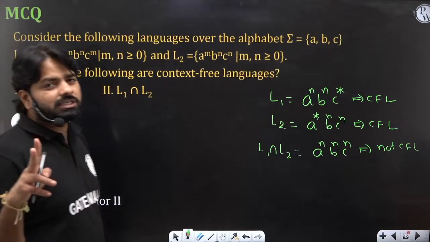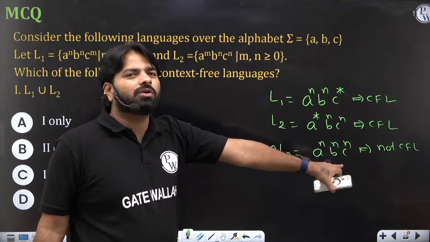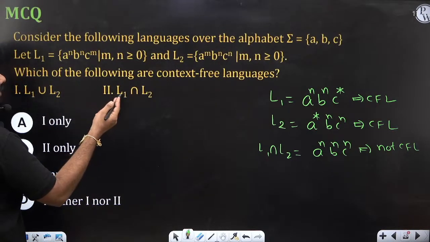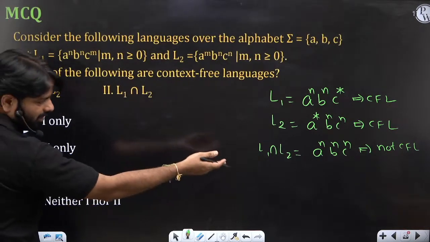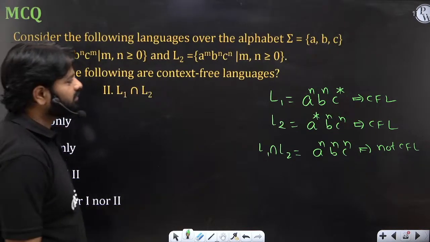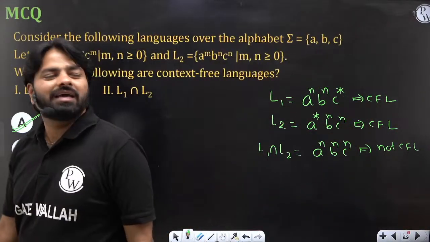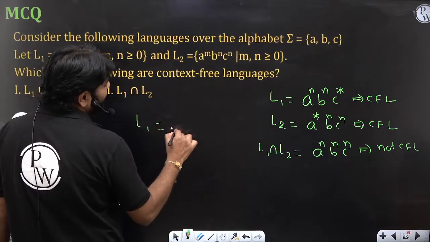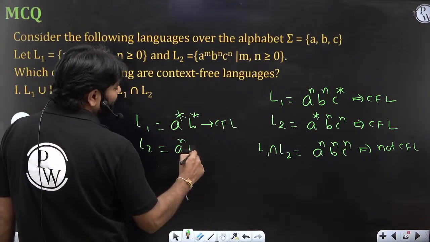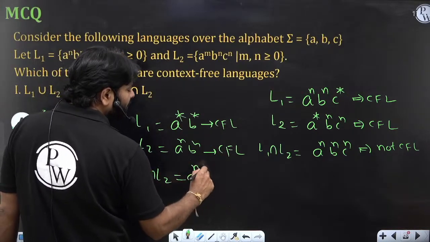In general, remember, the general statement is different. CFL intersection CFL need not be CFL. So in this case, it will give you not CFL. So L1 intersection L2 is not CFL. Only you need to choose the one option. Not closed doesn't matter here. Look at that: if I give you A star B star, it is a CFL, right? If I give you A power n B power n, it is also a CFL. But the intersection, A power n B power n, is also a CFL.